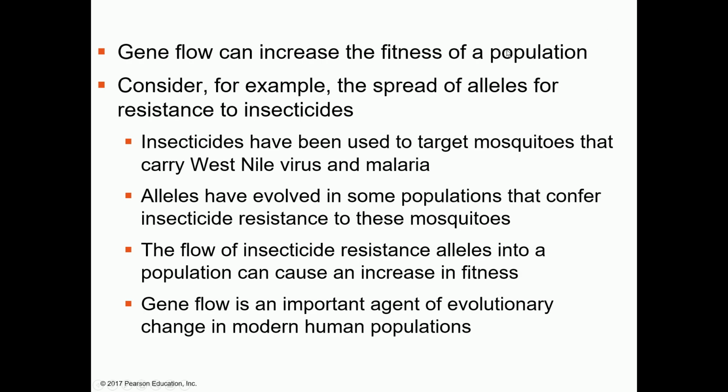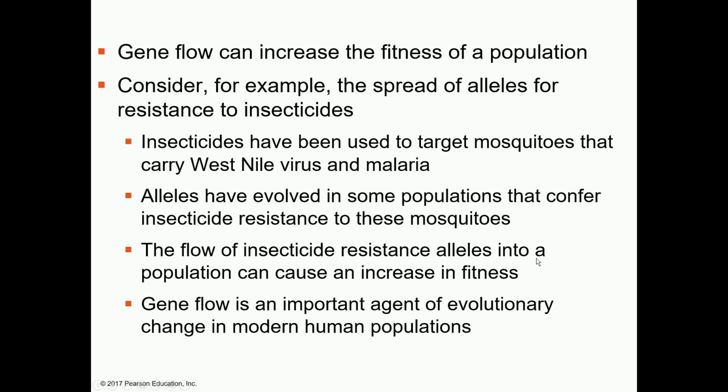Gene flow can increase the fitness of a population. Yes, definitely, if the moving population is bringing good genes or good alleles. For example, the spread of alleles for resistance to insecticides. Insecticides have been used to target mosquitoes that carry West Nile virus and malaria. Alleles have evolved in some populations that confer insecticide resistance to these mosquitoes.